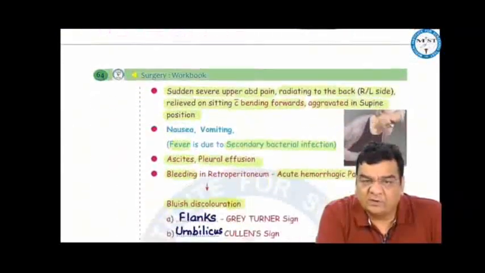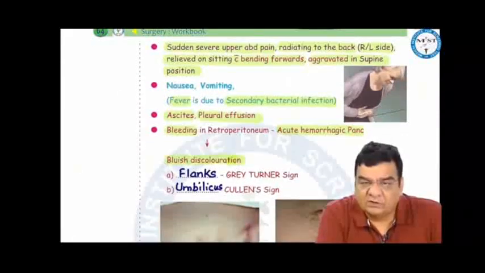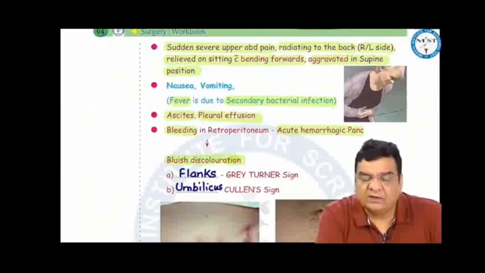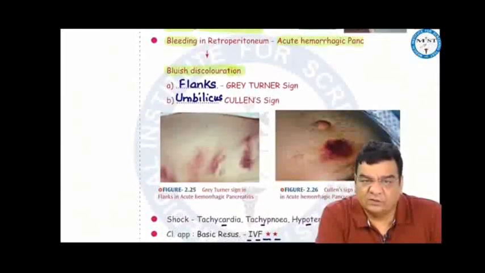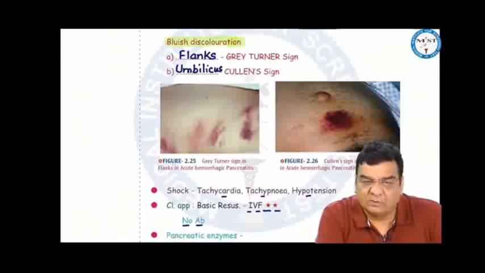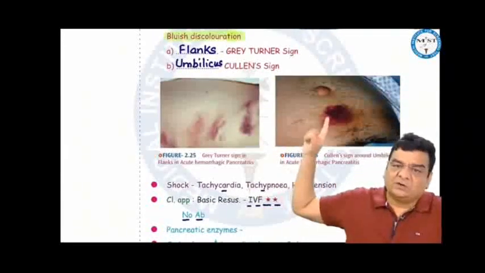In acute pancreatitis, there is premature activation of the pancreatic enzymes within the pancreas, which causes pancreatic necrosis. Patient presents with sudden severe upper abdominal pain, central part, radiating to the back either from the right or the left side, increases in supine position, relief on sitting and bending forwards, nausea, vomiting. Fever is due to secondary bacterial infection. There may be ascites, pleural effusion, bleeding in the retroperitoneum, and acute hemorrhagic pancreatitis, causing bluish discoloration around the flanks, Grey Turner sign, and bluish discoloration around the umbilicus, Cullen sign.